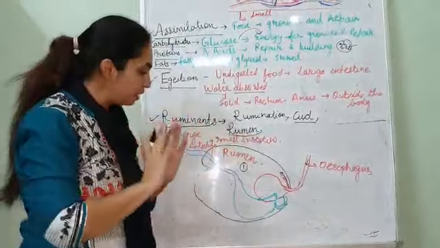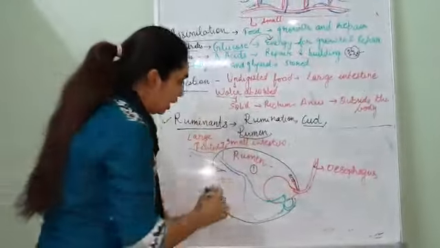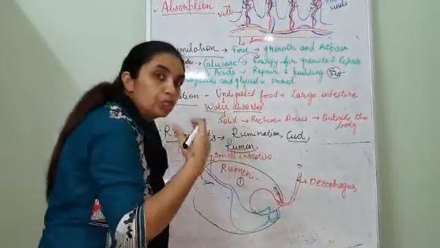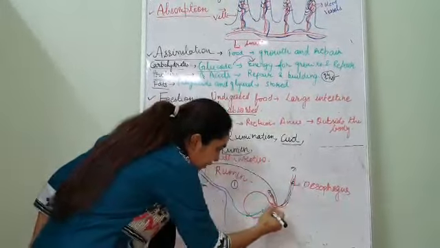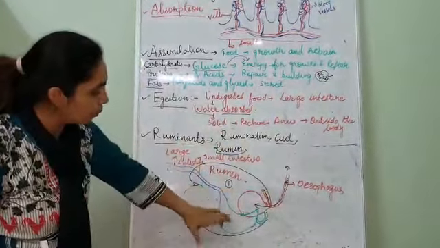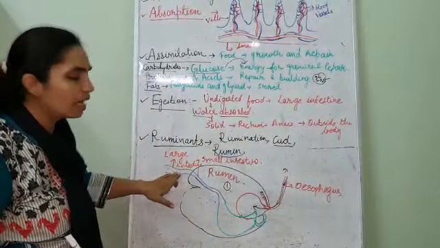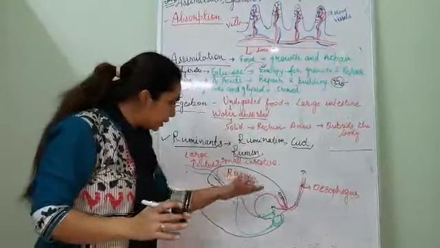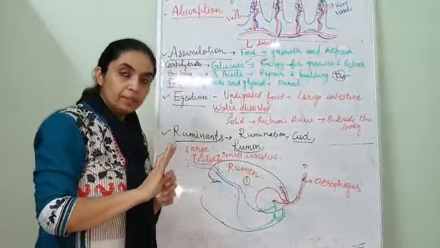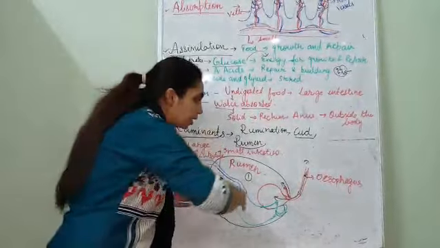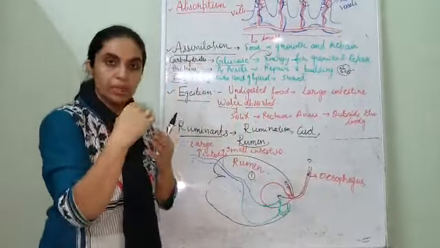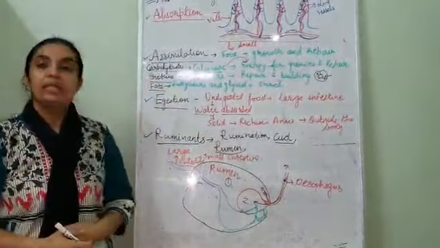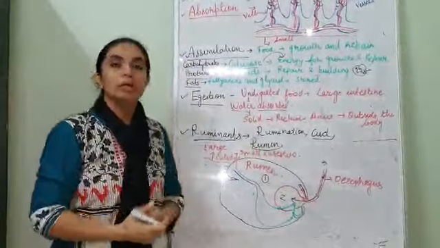Now after some time, when the cow or cattle is free, the food is brought back into the mouth and properly chewed again. Then the food is sent into the second chamber and the digestion takes place properly. This is the small intestine and large intestine, just like us. So basically the food is first taken to the rumen and stored there for a certain time, then brought back into the mouth, chewed again properly, and sent to the second chamber. In this way they digest their food.